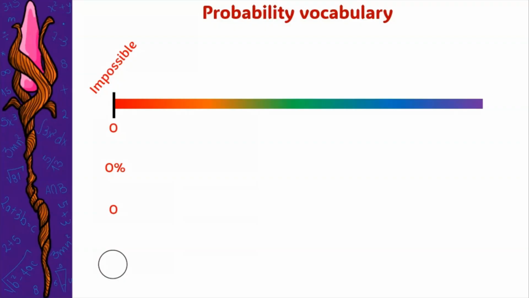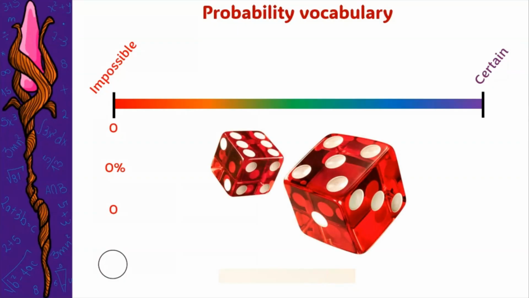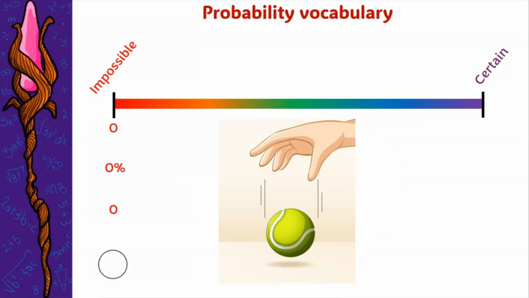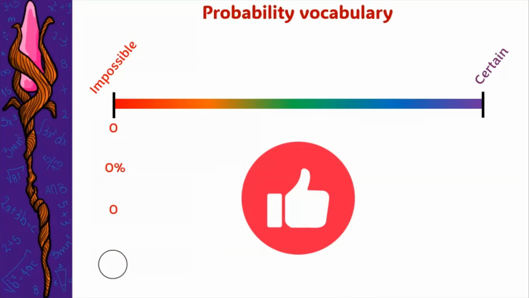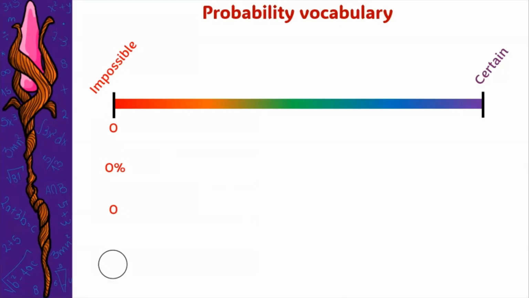But let's see what happens on the other side of the scale. That's the place of the certain. Something certain is something that is going to happen for sure. There's no doubt that it's going to happen. Let's see some examples. For example, it's certain that if you roll 2 dice, you are going to get a number smaller than 20. Of course, because the biggest possible number is 12. It's certain that if you drop a ball, it's going to go down onto the floor. And it's also certain that if you like this video, you are going to give it a like. That's certain, right?